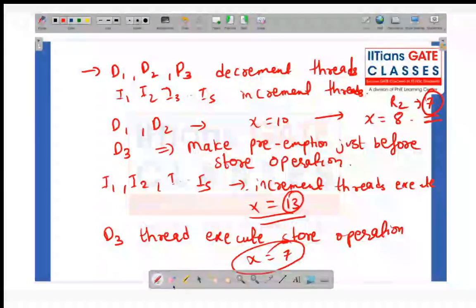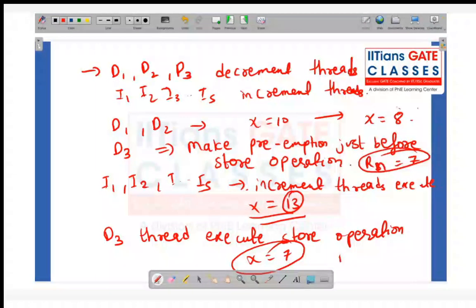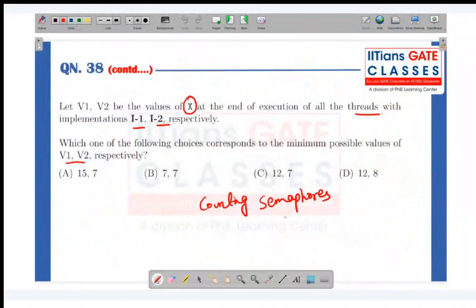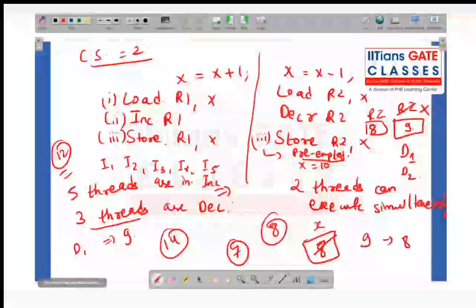So in this part, students, what would have happened is that the x value would still have been 8, but at the register level, in some register Rn, this value would have been 7. So when we do the store operation, Rn comma x, the Rn value would come to x over here. That's why the value 7 would have come. So that's why in this case the answer is C. Correct?